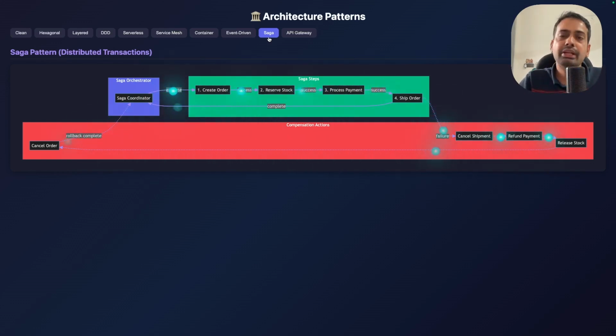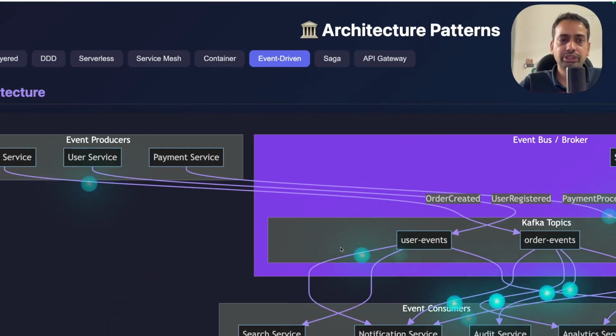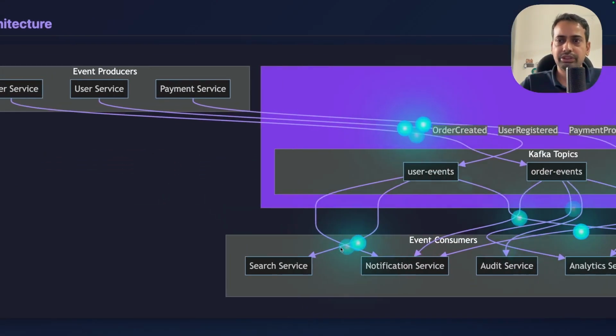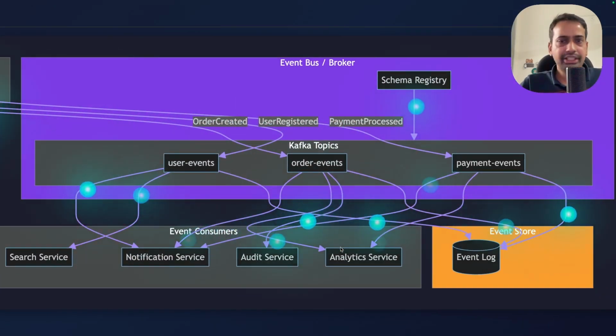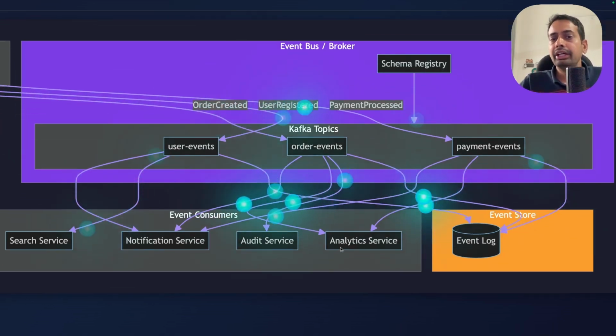So these are the steps which you need to process properly in the clean way to retain the original state in which we are. Event-driven architecture, I use it a lot in the cloud environment. You can see here, these are my services: order service, user service, payment service. Now these services can send a lot of events: order created, user registered, payment processed, delivery partner assigned, and all.